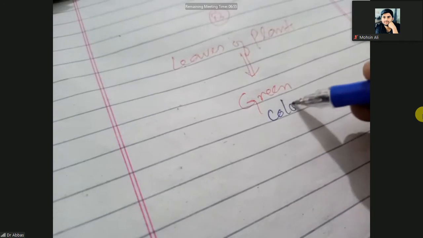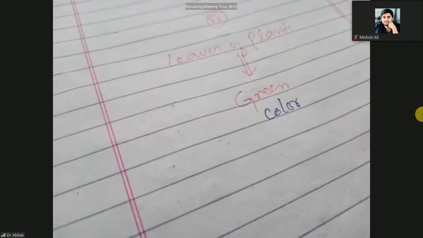Most plants have the green color. So most leaves of plants have the green color. Whether they actually have the green color? No, their color is not green.